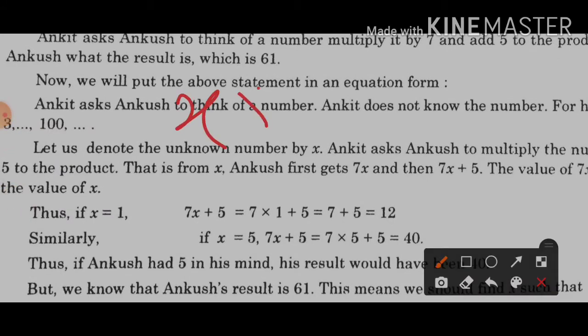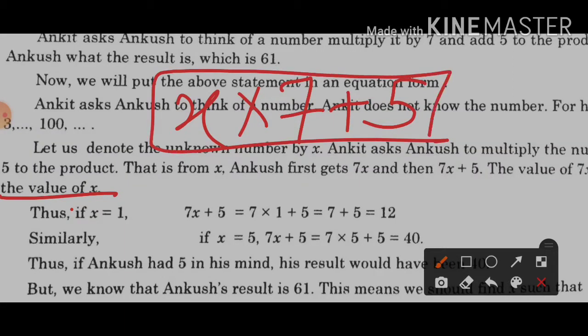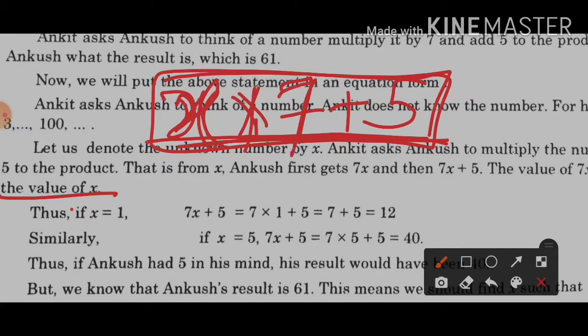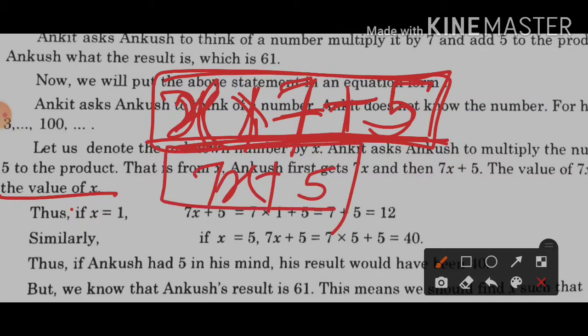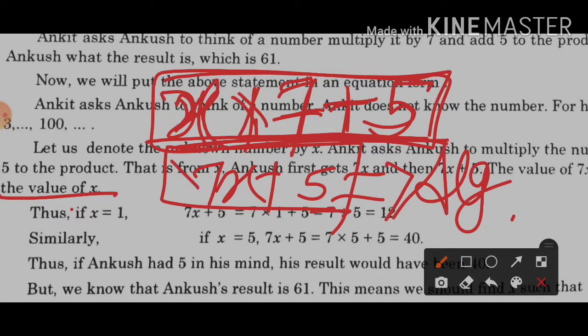After that you have to multiply by 7. After multiplying by 7 you have to add 5. Now you can see this one, this is the equation we made from the statement. The statement is: think of a number, multiply it by 7, and after multiplying by 7 add 5 to the product. So 7x plus 5 is the expression we formed from the statement, and this is known as an algebraic expression, which contains constants, variables and operations plus, minus, multiply and divide.